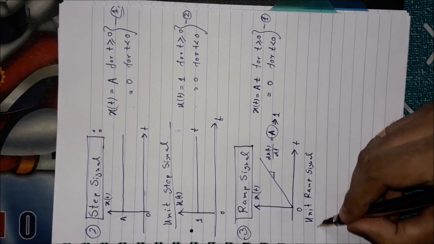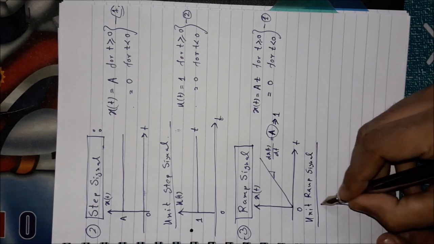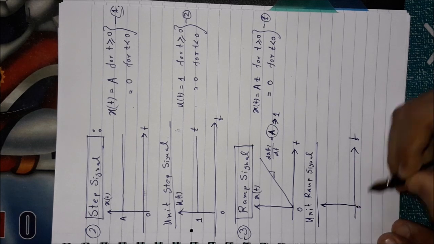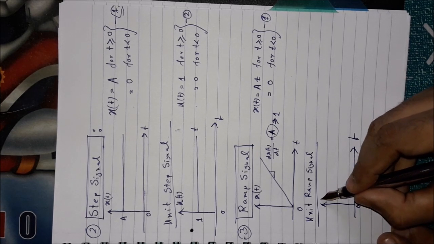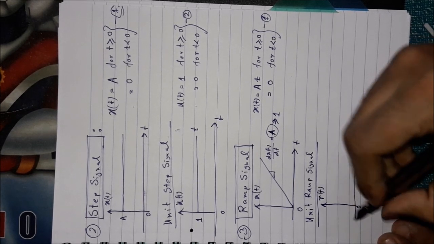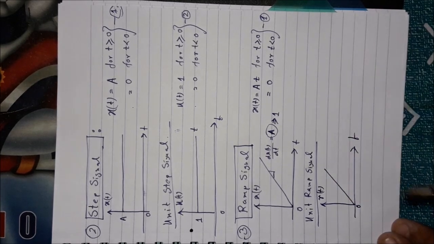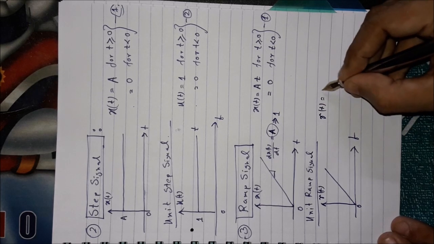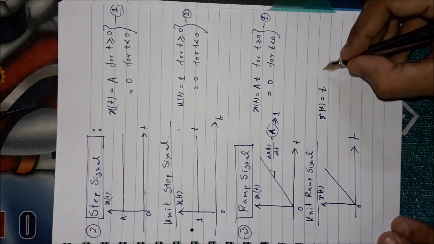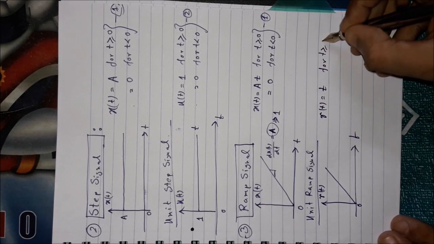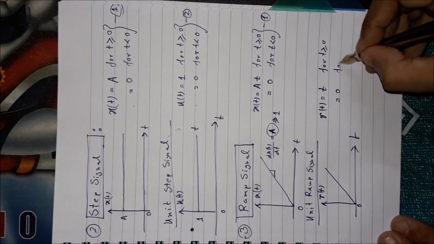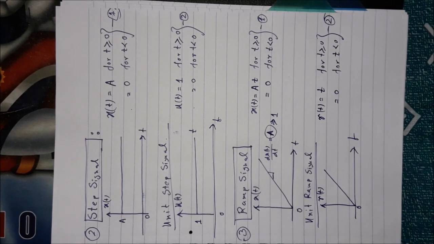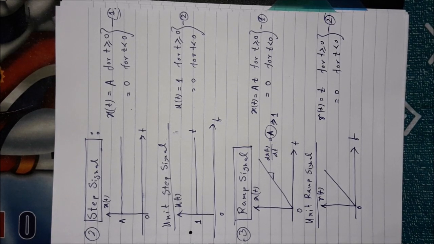For that case, this unit ramp signal is denoted by r(t) generally. It should have a slope of unity, and r(t) can be written as equal to t, here A equal to 1, for t greater than or equal to 0 and 0 for t less than 0. So it is the concept of the ramp signal.